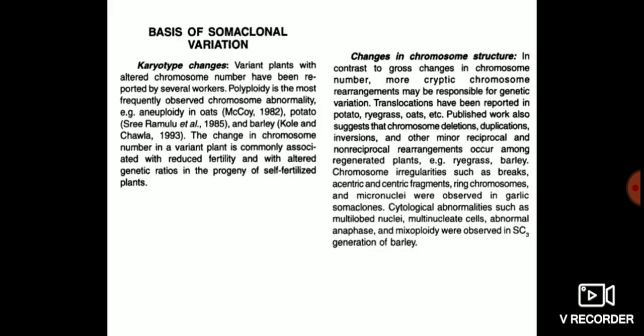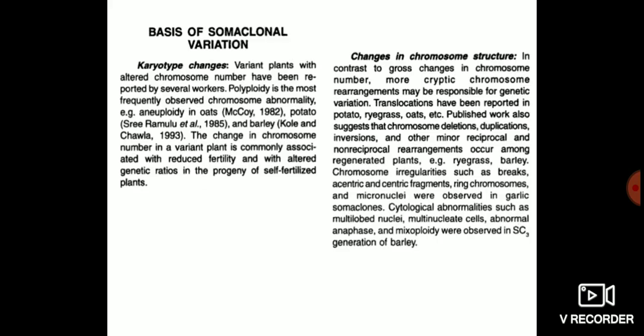The next change is in chromosome structure. In contrast to changes in chromosome number, more cryptic chromosome rearrangements have been reported by several workers, such as translocation in potato and oats. Other reports suggest deletion, duplication, and inversion of the chromosome, and non-reciprocal rearrangement in plants such as ryegrass and barley.